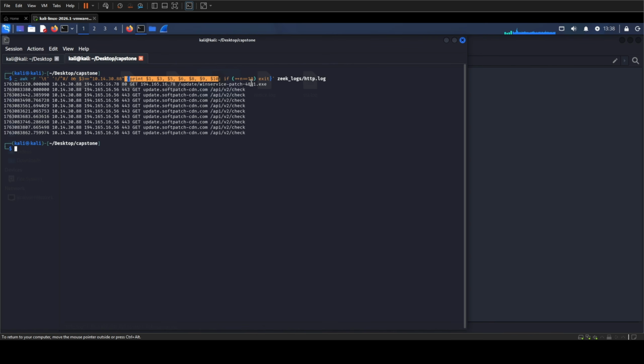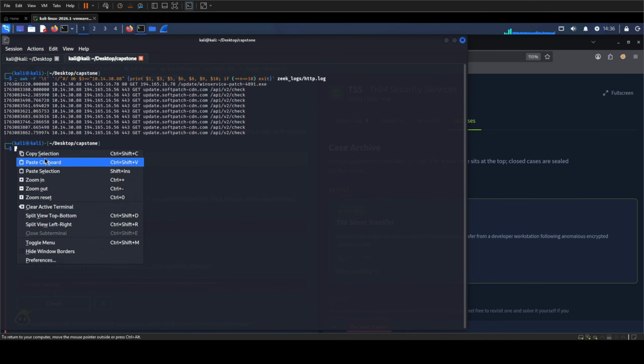The first relevant row is different from the later check-ins. The workstation requested an executable looking path from 194.165.16.78 over port 80. That gives us the delivery address, but the question asks for the domain. So I am pivoting from the address into DNS. I am looking for an answer field containing that delivery IP.